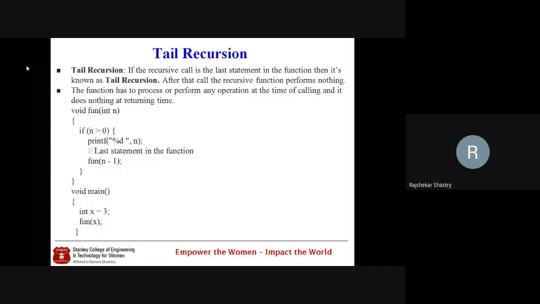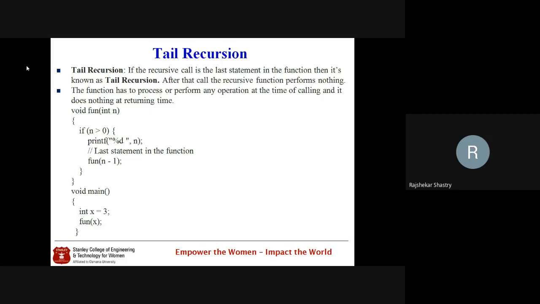Now, tail recursion is what? If the recursive call is the last statement in the function, then it's known as tail recursion. I repeat, within the recursive function, if the recursive call itself is the last statement, then we call it tail recursion. The function performs its operations at the time of calling and does nothing after the return. Because we make the recursive call at the end, after performing other operations, finally you will have only the return statement.